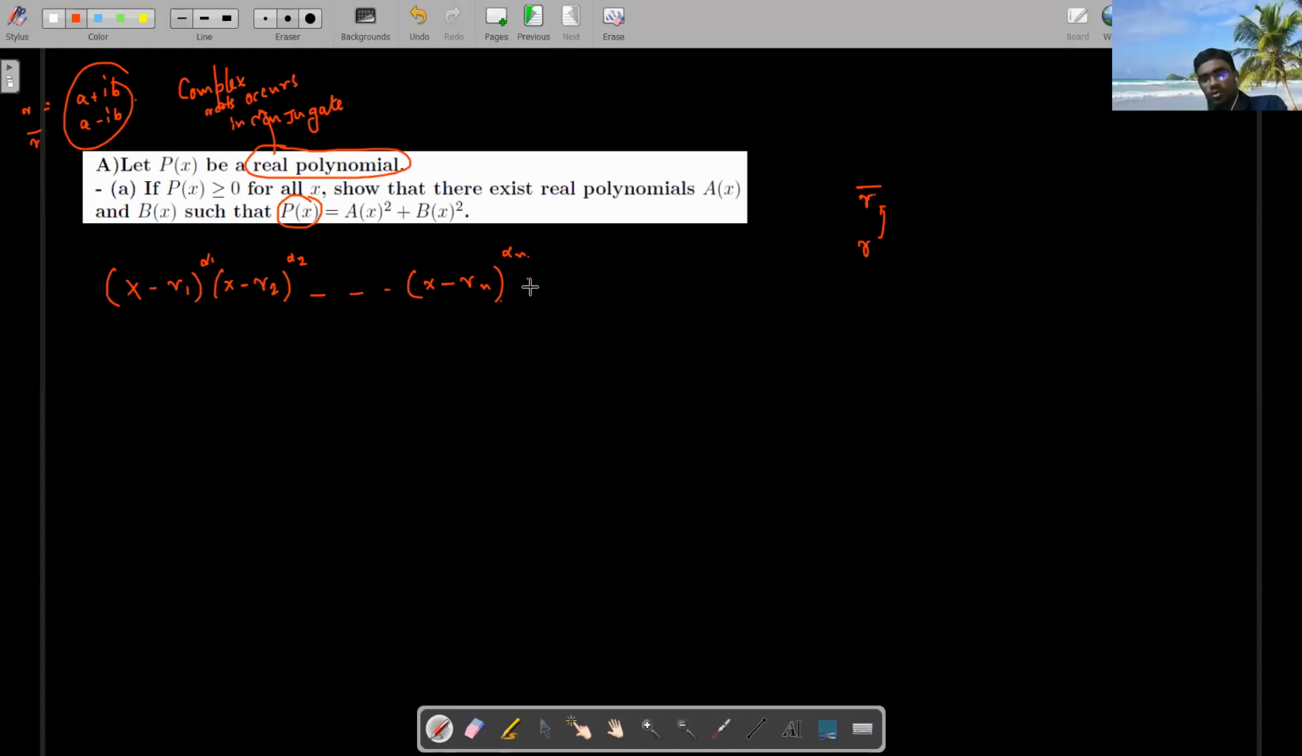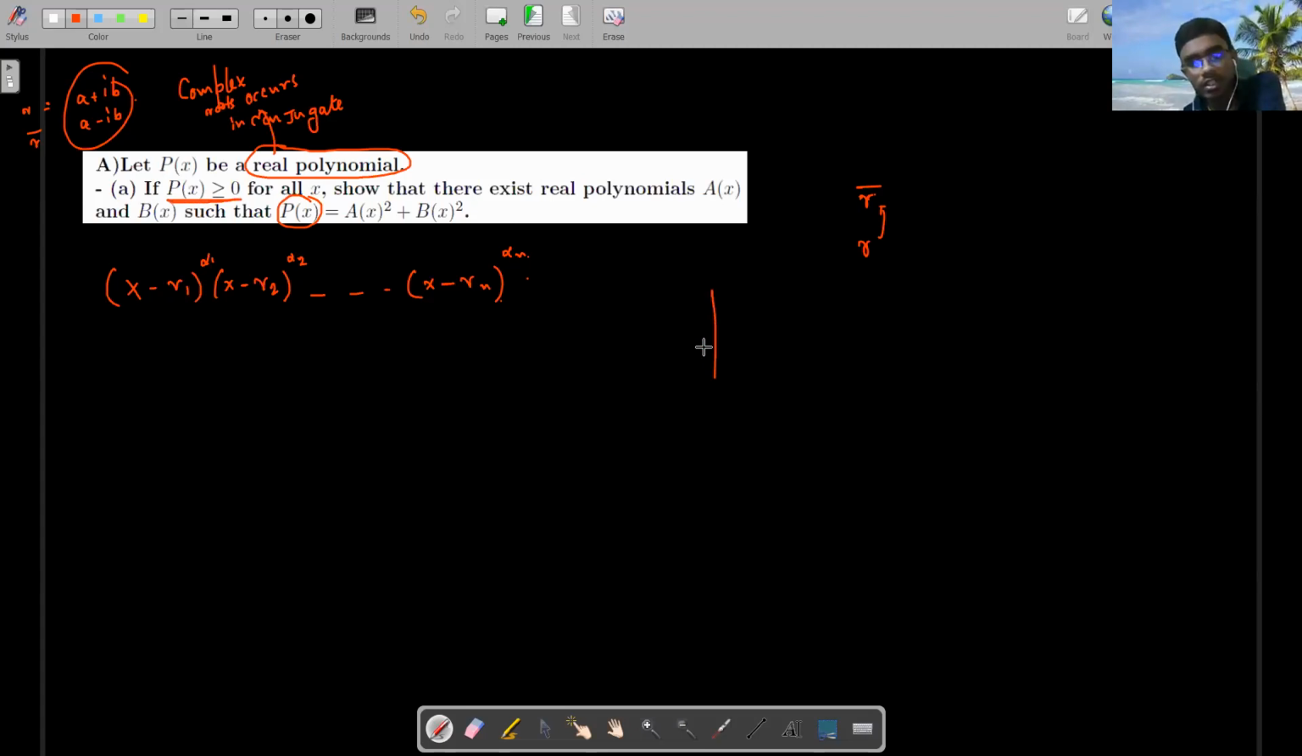Even power or all odd power? Can anyone say me? Even, exactly. Because of this reason, p of x is greater than 0. P of x is greater than 0.